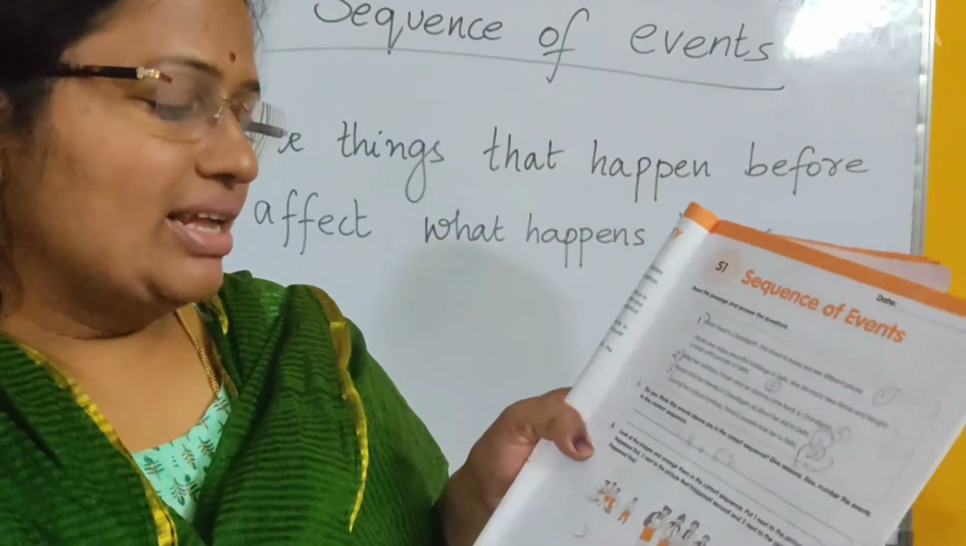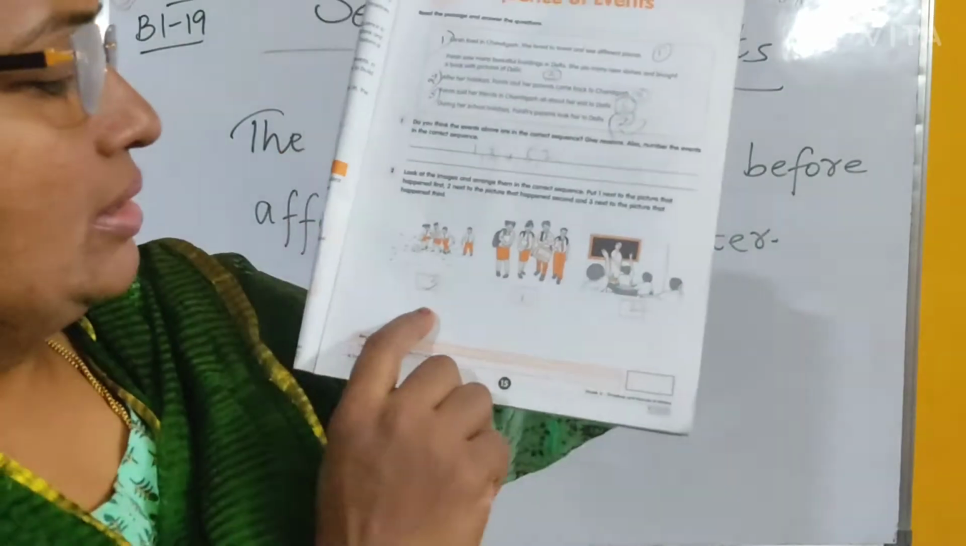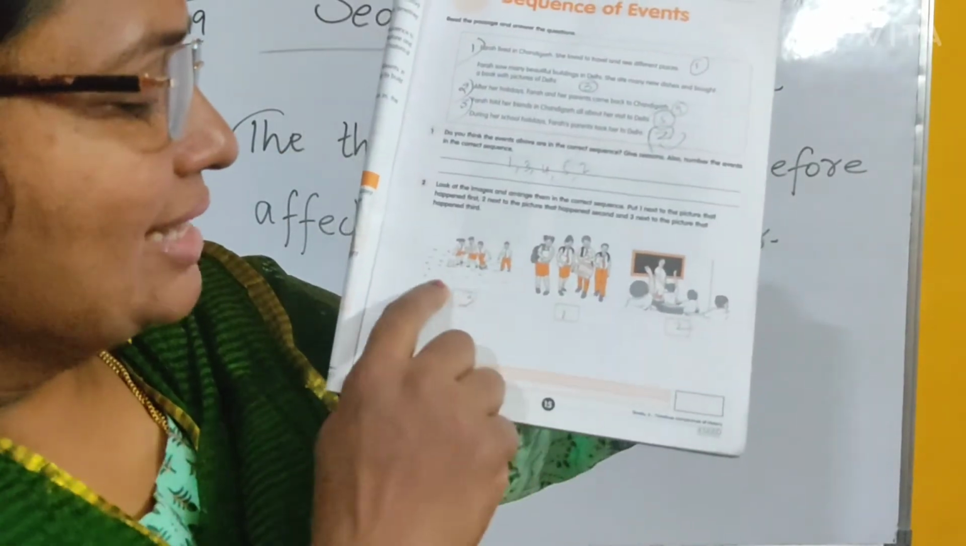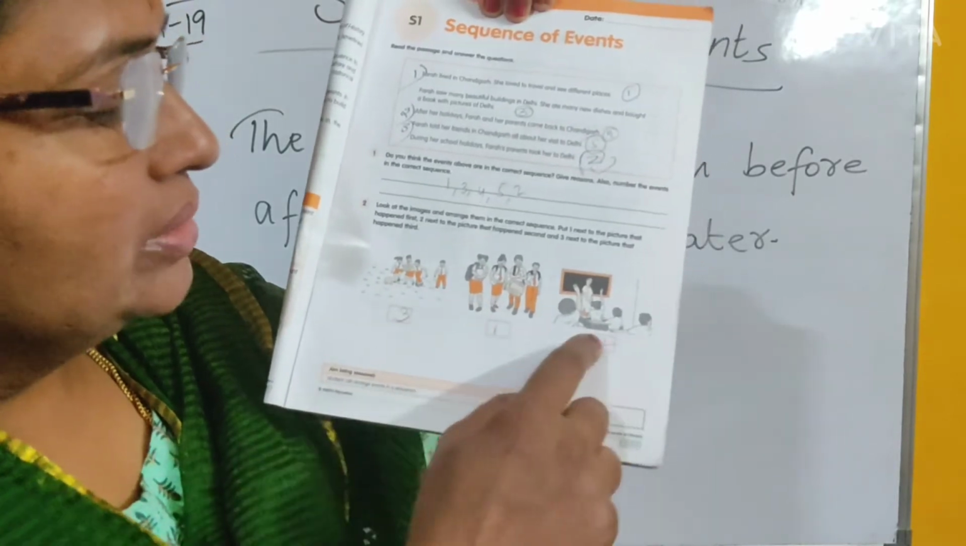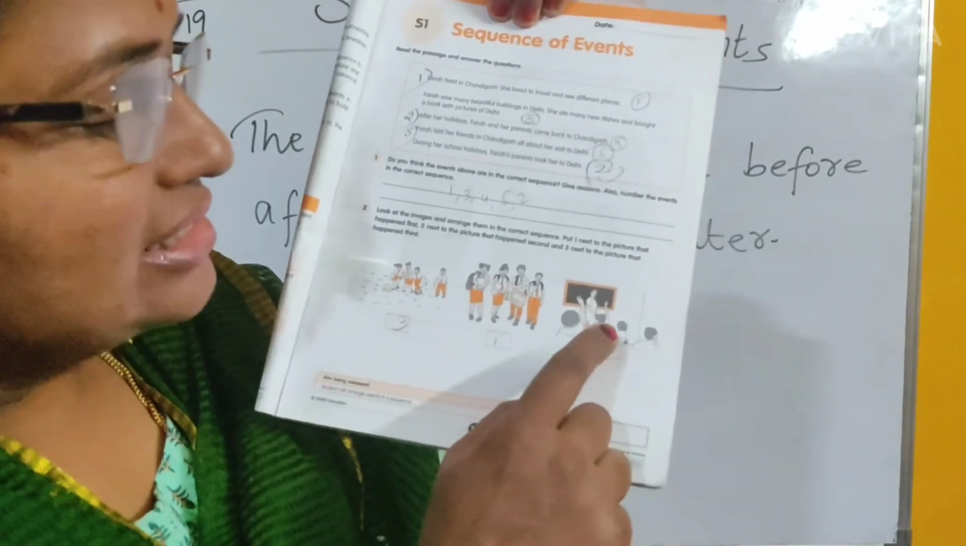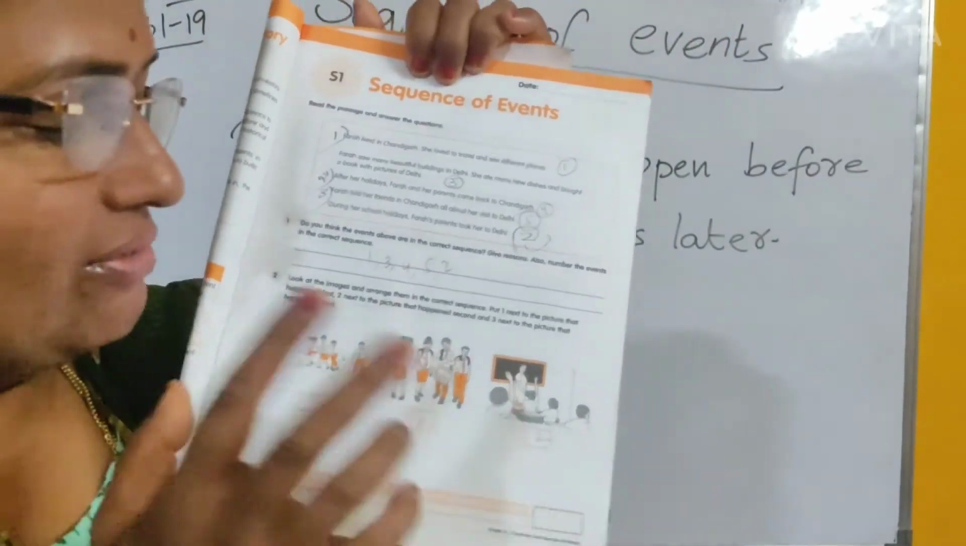Then the second one is very, very easy. Here you can have a look at the pictures. Some students are playing football in the ground. Then students are getting ready to go to school. Then the students are answering in a classroom. Teacher is there. So which is the first one, second one, third one?